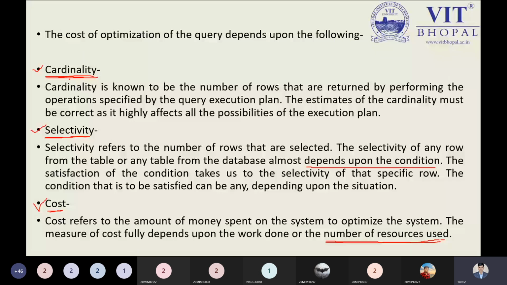Selectivity we have. It is based on the condition you want to apply. And cost is basically determined by your hardware configuration. Just an example, RAM. Now you have a 1.2 gigahertz processor, but I have a 3 gigahertz processor. Definitely, my execution will be done faster compared to the 1.2 gigahertz processor based system. So these are the simple things we have discussed. Yes, tell me right now. Any problem so far? We have seen the fundamental part of query processing.